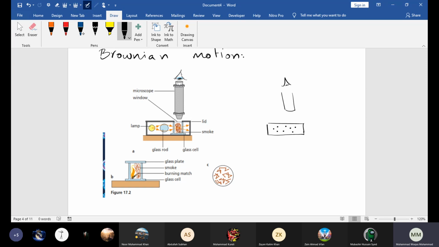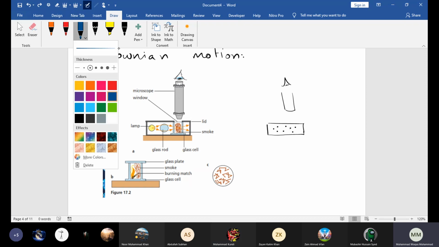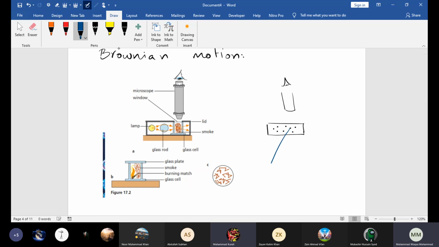If we focus on the movement of one smoke particle, it is moving in all directions with a zigzag motion.